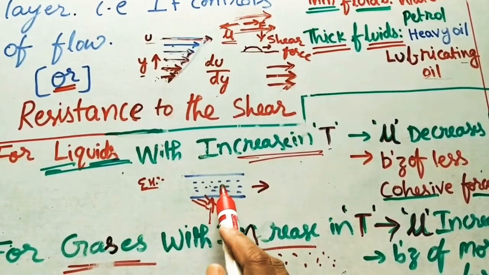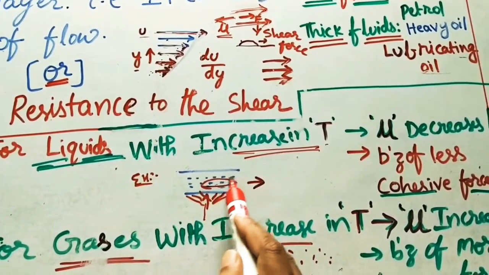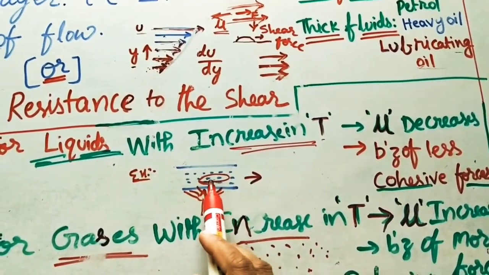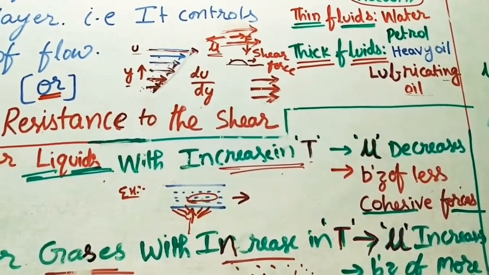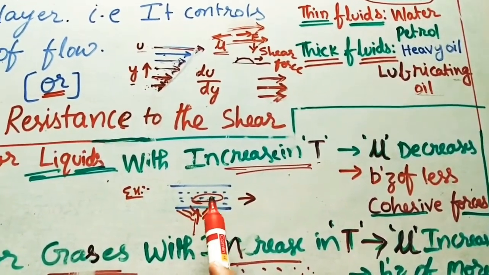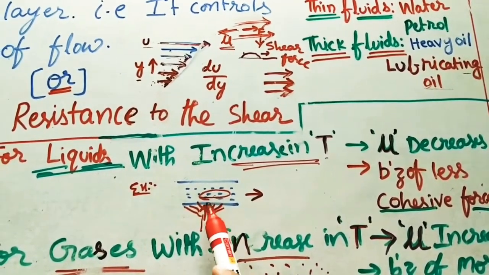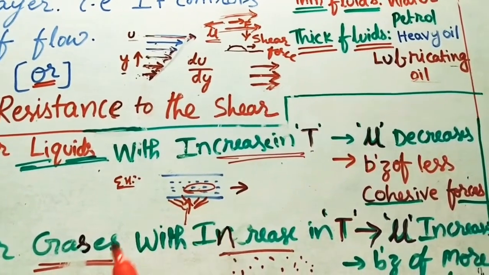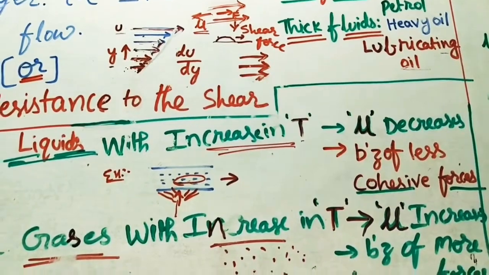Because of that energy the particles will not stay at one place, they will move with high energy. The distance between two particles or two molecules will be more. Because of it cohesive forces are less. Cohesive forces will occur if the particles are near each other. Here, because of high energy they will not stay at one place. Because of it, less cohesive forces. Because of less cohesive forces, viscosity is also less.